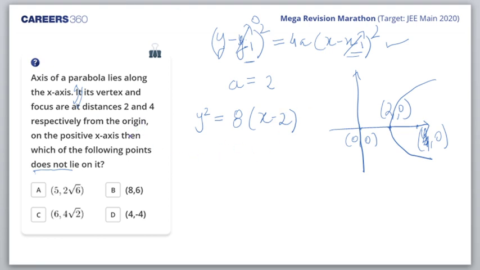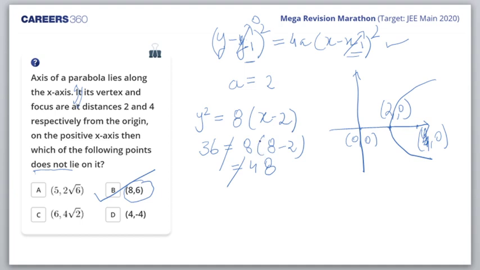What is then being asked? Which of the following points does not lie on it? Let's check (8, 6), which is one of the answers. Let's put x = 8, y = 6. So 6 squared becomes 36. On the right hand side, 8 times (8 minus 2) becomes 48, so 36 is not equal to 48. So this is the point which does not lie on the parabola, and I don't care for other points.